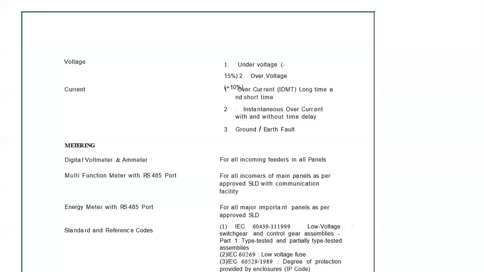This earth fault, sometimes it is also found that inside any panel, some foreign element has gone in, like a spider, a lizard or something. And we will find that there will be a lot of flash and some smoke. There also that particular phase has touched the earth. So that is called earth fault. Ground fault does not generally happen in an electrical system. It happens mostly on the ELV side.